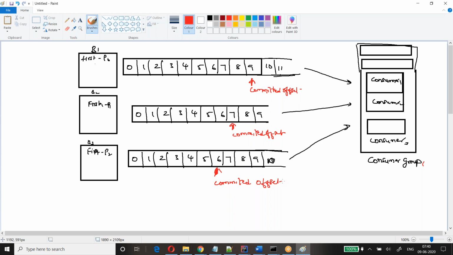In case of any failure happening, you should be able to read up to which message it has processed successfully earlier. In the next run, it will know from where it has to read. It knows from where it has to read. Is it clear? Yes, no? Yes.